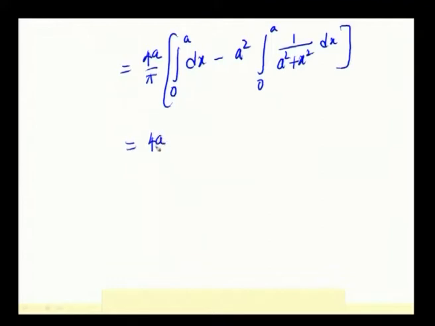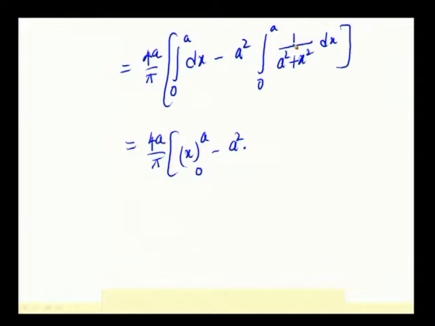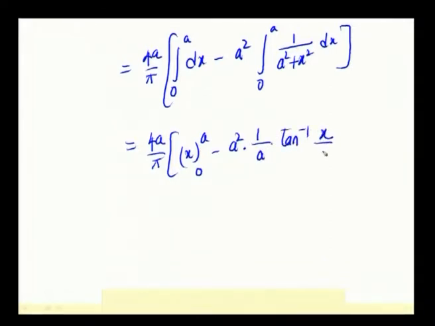dx is integrated as x within the limit 0 to a, minus a square into 1 by (a square plus x square) is integrated as 1 by a tan inverse of x by a within the limits 0 to a.